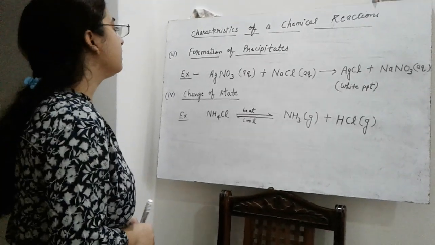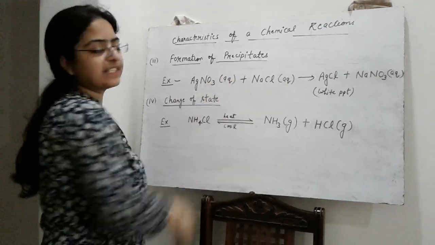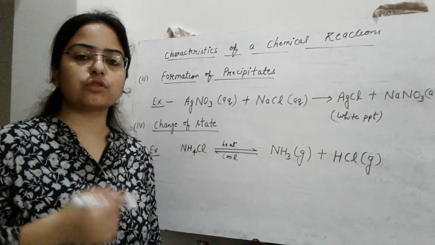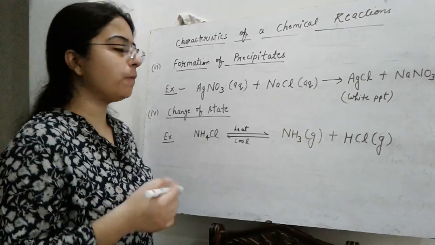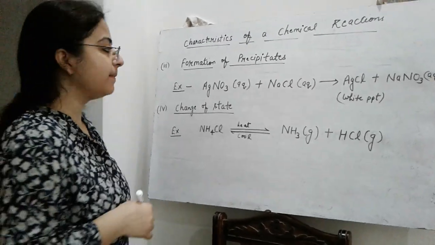Then the next characteristic of a chemical reaction is formation of precipitate. Now what is a precipitate? An insoluble solid substance which is obtained as a result of a chemical reaction is called a precipitate.